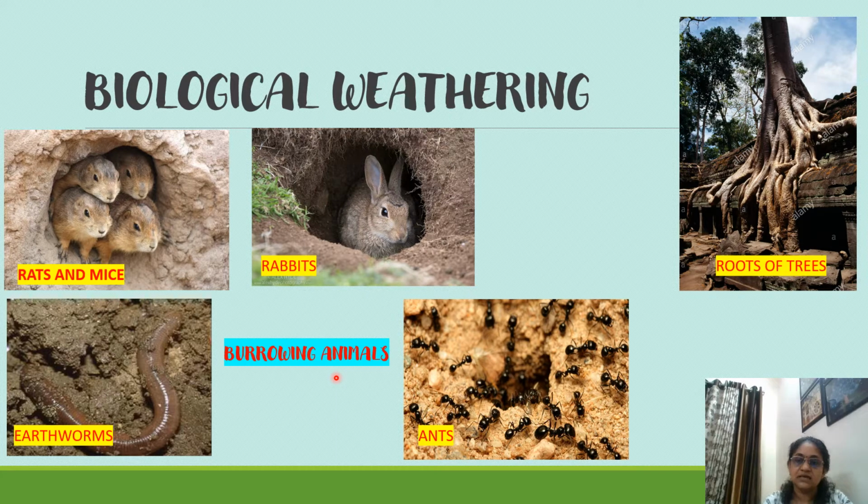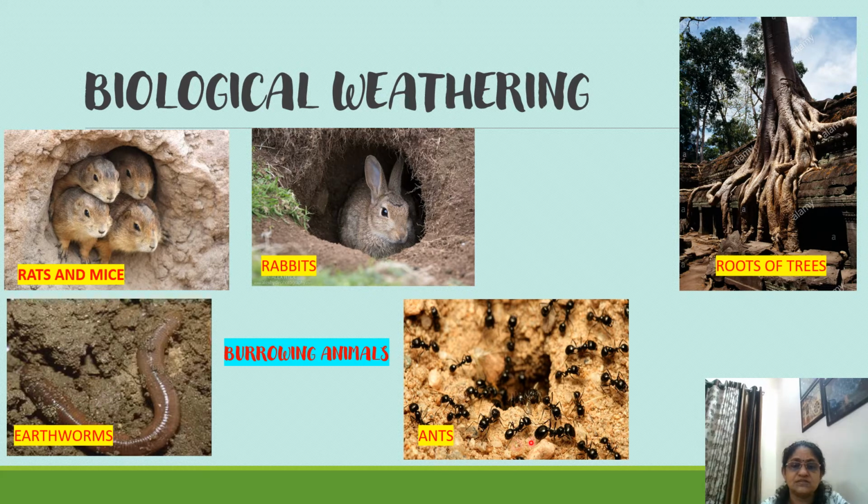This is happening because of these animals, rats and mice, rabbits, because rabbits burrow into the soil and make a cave for themselves so that they can go and stay inside there. Same thing with rats. Earthworms are called friends of farmers. Why? Because they actually help in the plowing of the field. So earthworms are called the friends of farmers. Actually, it is biological weathering that takes place.